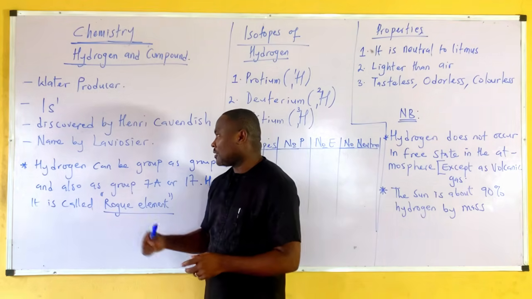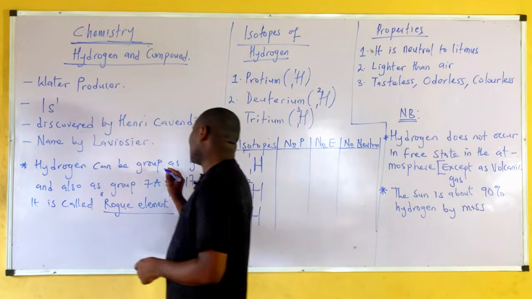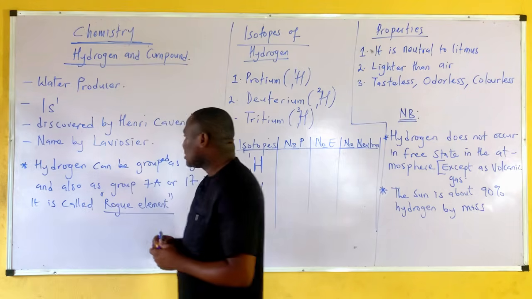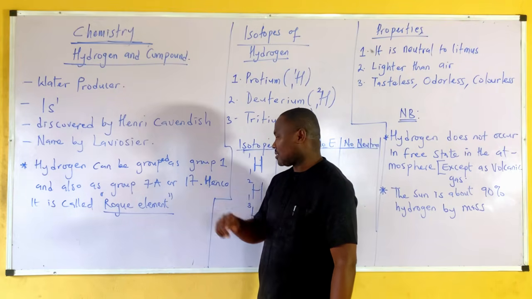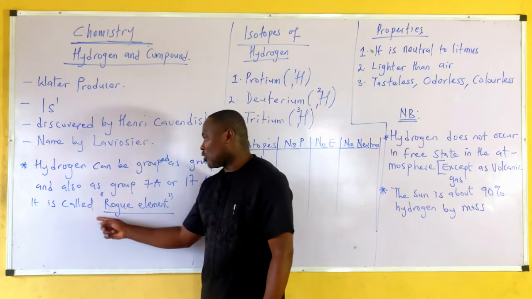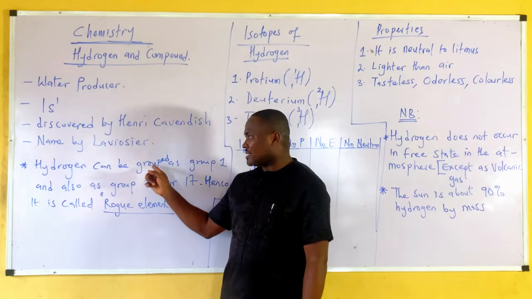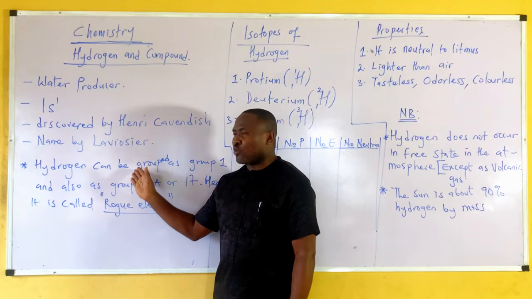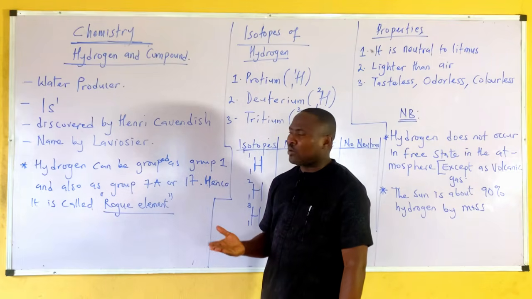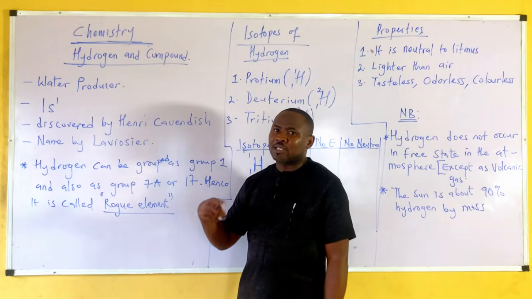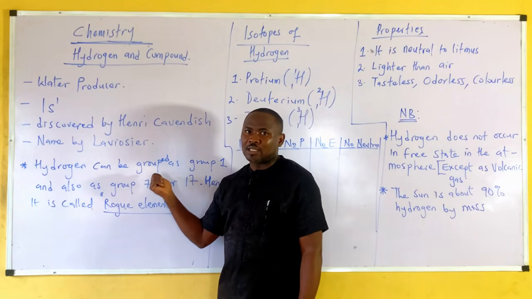Hydrogen can be grouped as group 1, and also as group 7A, which is group 17. Hence, because of this, we call hydrogen a rogue element. So hydrogen has the properties of group 1, that's the alkali metals, and also group 7A, which are the halogens. How? Hydrogen has one electron in its outer shell, hence it can behave as group 1, the alkali metals.